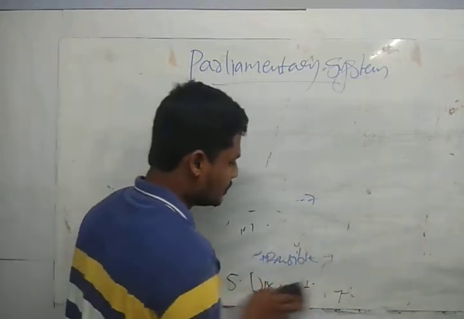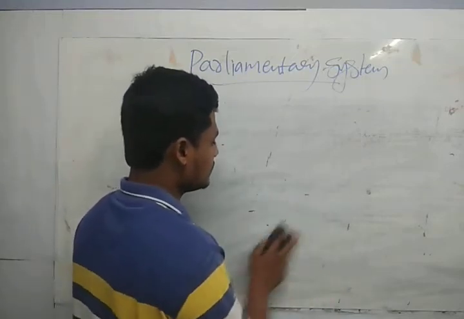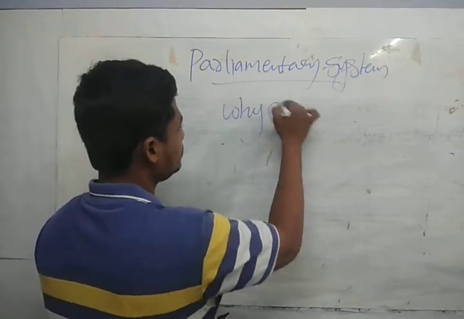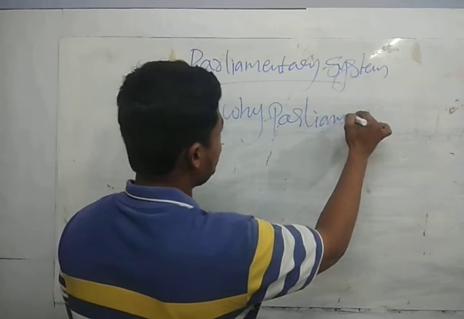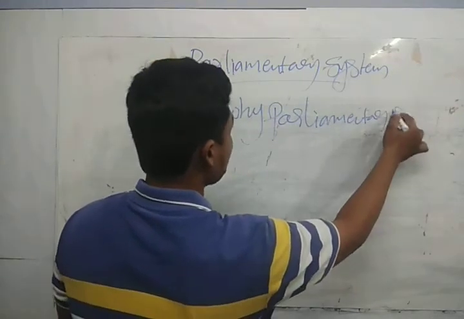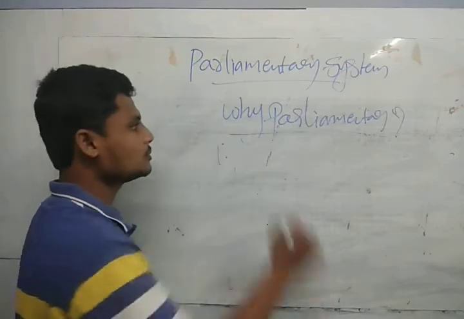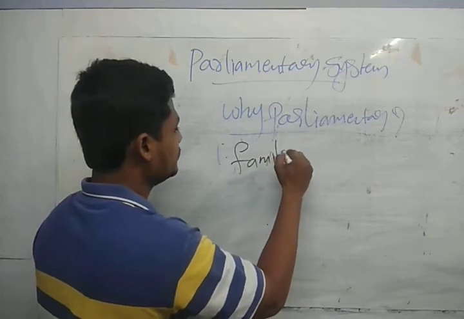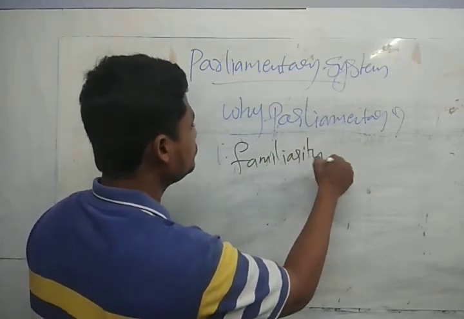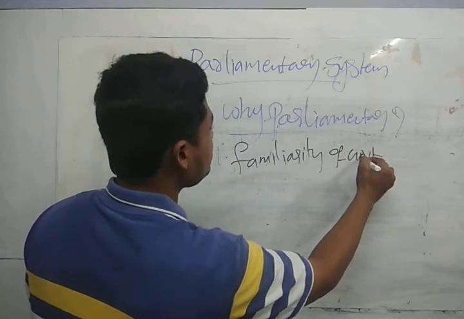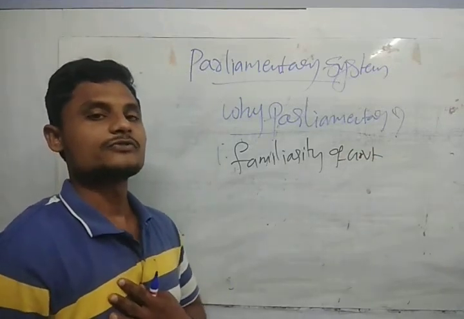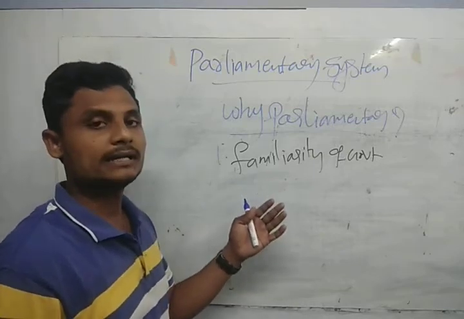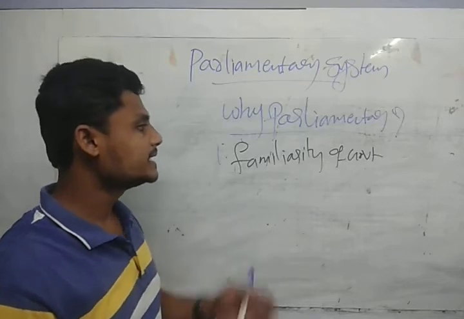If you see a few provisions, these were made to form our parliamentary form of government. So why parliamentary? The first and foremost reason is familiarity with the government, because the British people ruled us, guys. So we adapted to that form of government. That's why it is easy for us to run this form of government. That is familiarity.